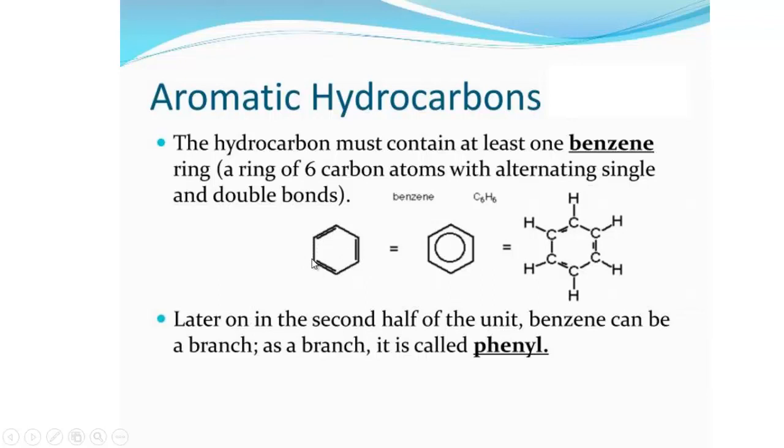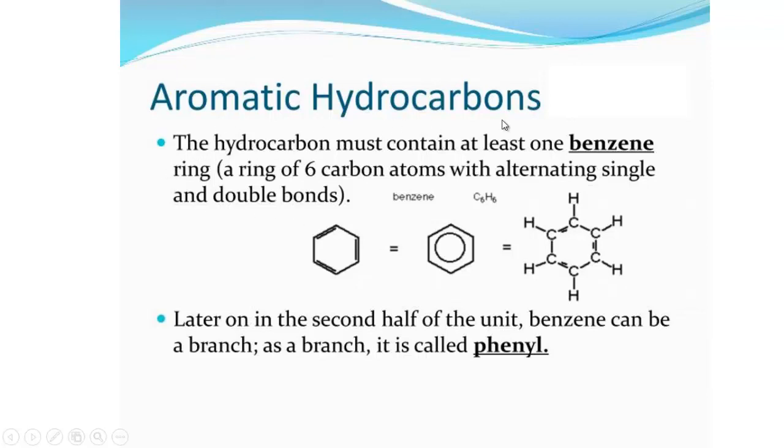This is known as conjugated bond or alternating single and double bond. You can draw the structure of benzene like this way or also like this way or also like this way. So these are the three mostly used structures of benzene.